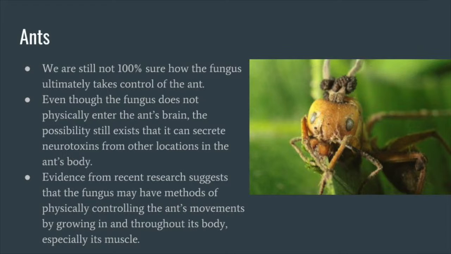Even though the fungus doesn't physically enter the ant's brain, the possibility still exists that it can secrete neurotoxins from other locations in the ant's body, which affect its behavior. Evidence also suggests that the fungus may have methods of physically controlling the ant's movements through its growth of connections in its body, and especially its muscle.